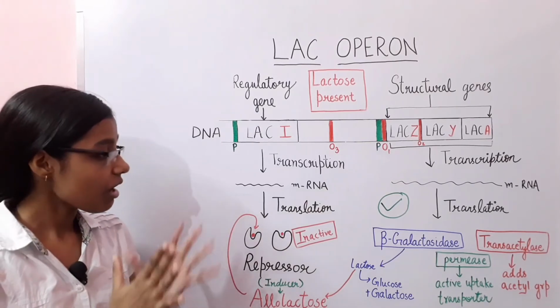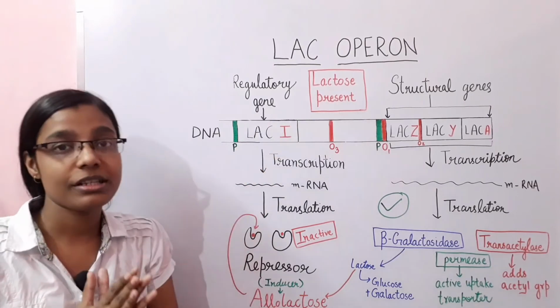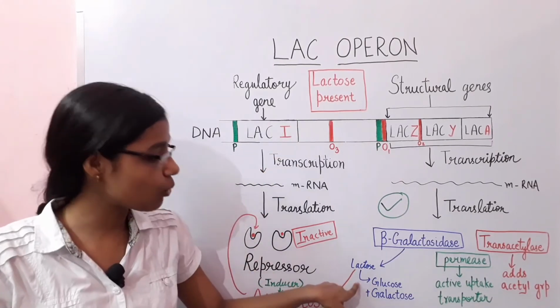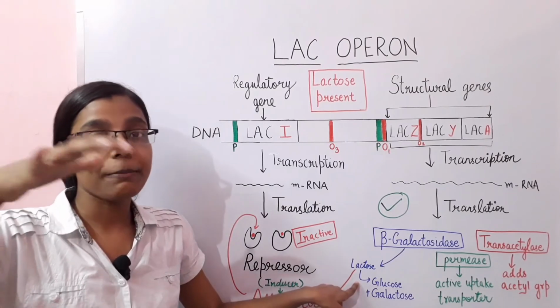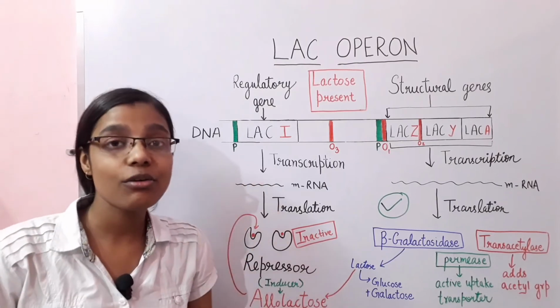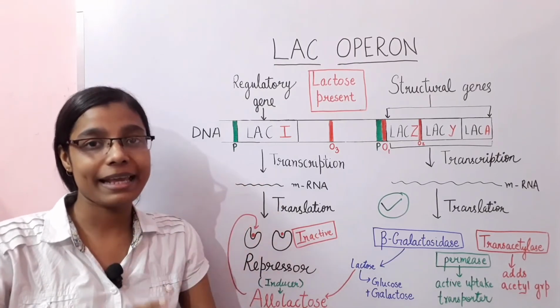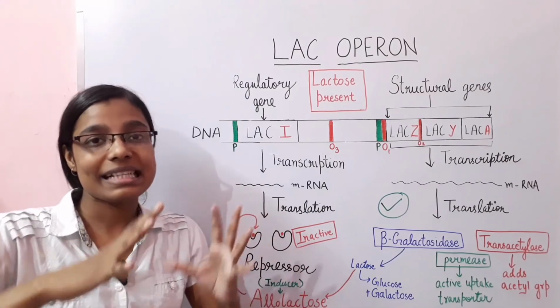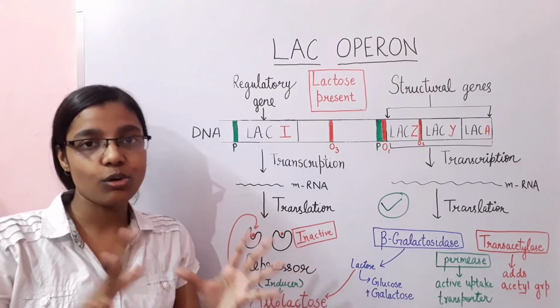So if lactose is present, the lactose is broken down into glucose and galactose. However, during this breaking, sometimes the lactose gets converted into allolactose.